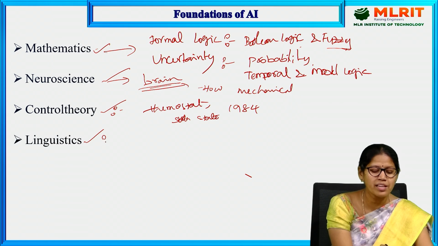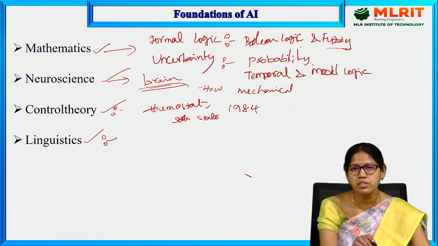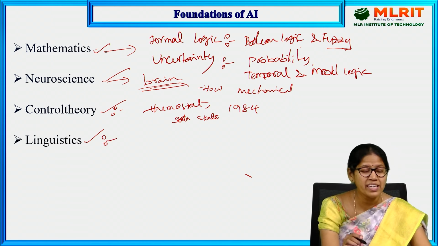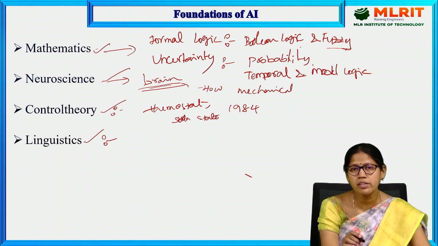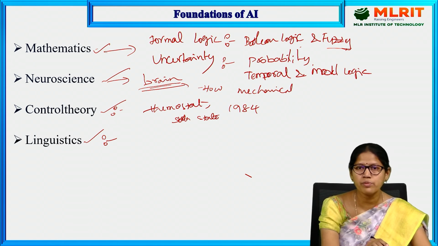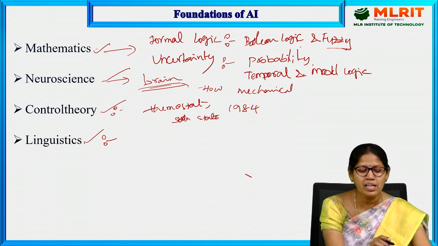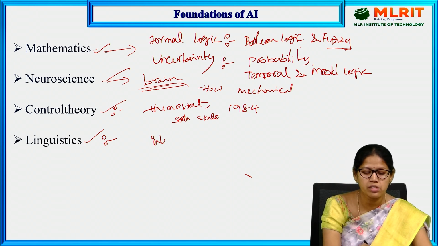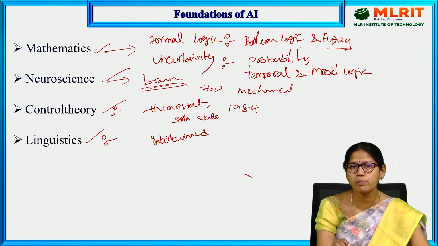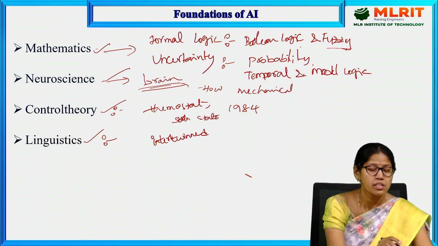The next one is linguistics. It is about speech, which demonstrates intelligence. If you see, children will make a sentence they have never heard, and even so they are able to form the sentence with the intelligence of the brain. Linguistics means speech, and language and thought are intertwined.